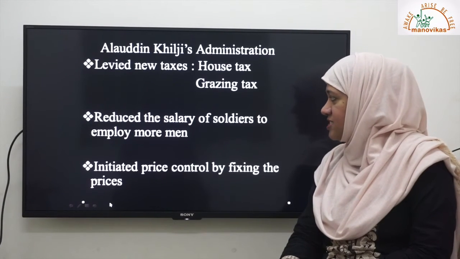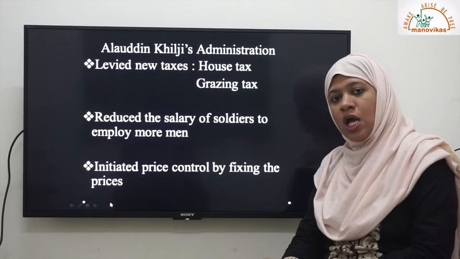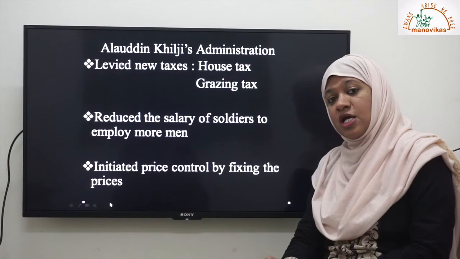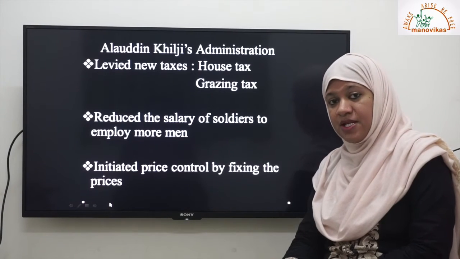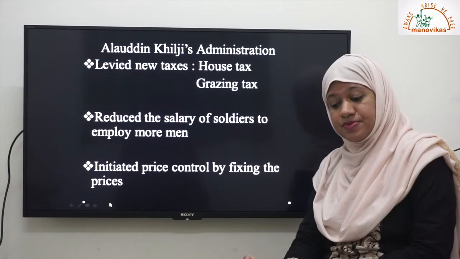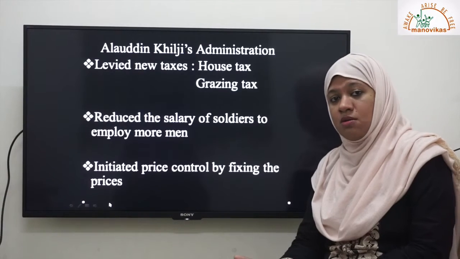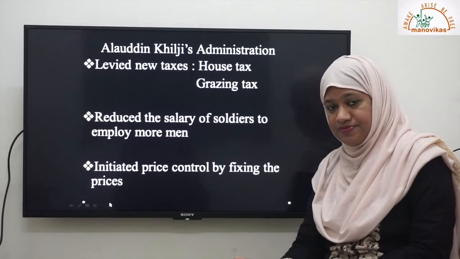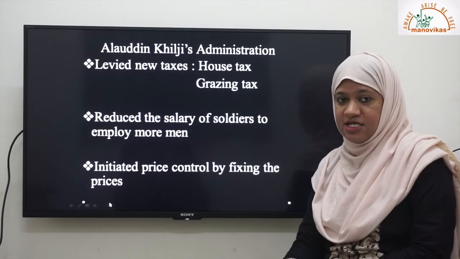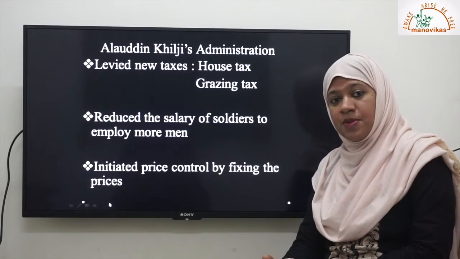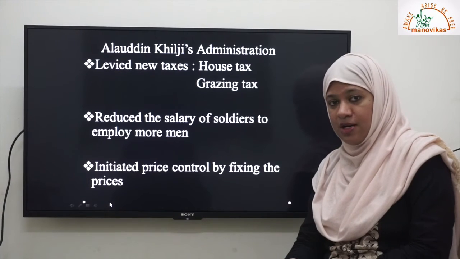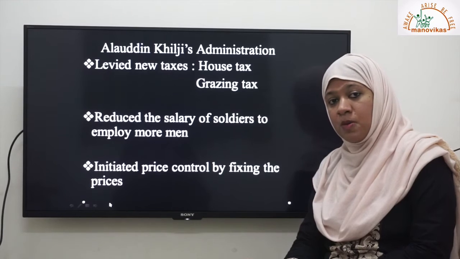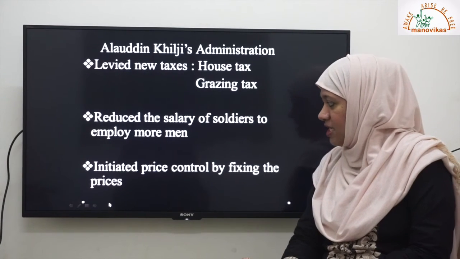He also reduced the salary of the soldiers to employ more men in his army, because he wanted to build a large military. He wanted a big military because in those times there was a lot of attack from the Mongols. Mongol rulers kept on invading or attacking his dynasty, his empire. So he needed to maintain a very good army. Alauddin Khilji is said to have had a very good, permanent standing army.